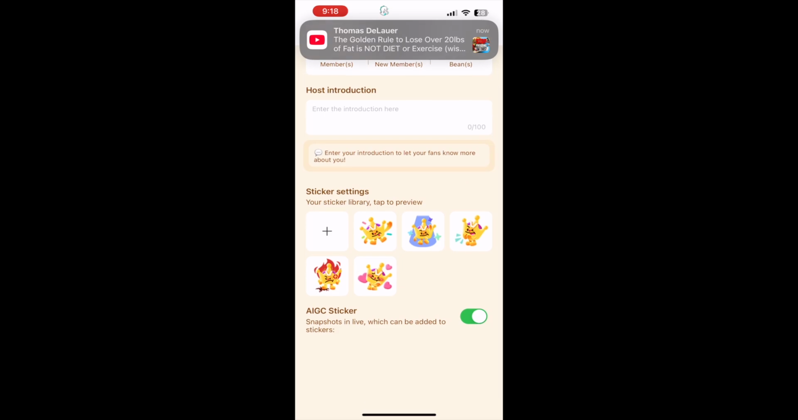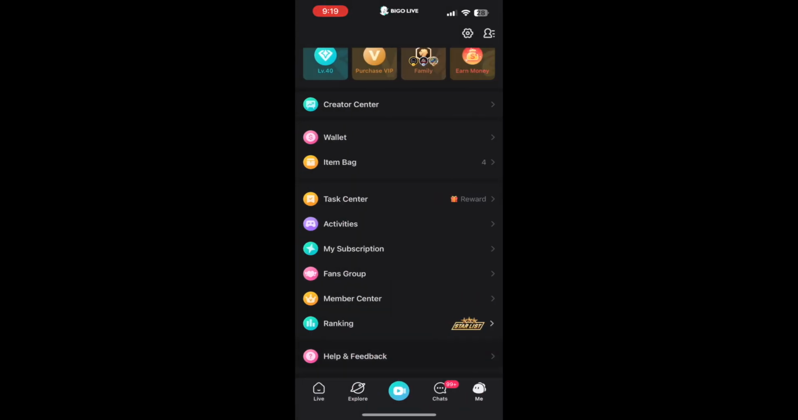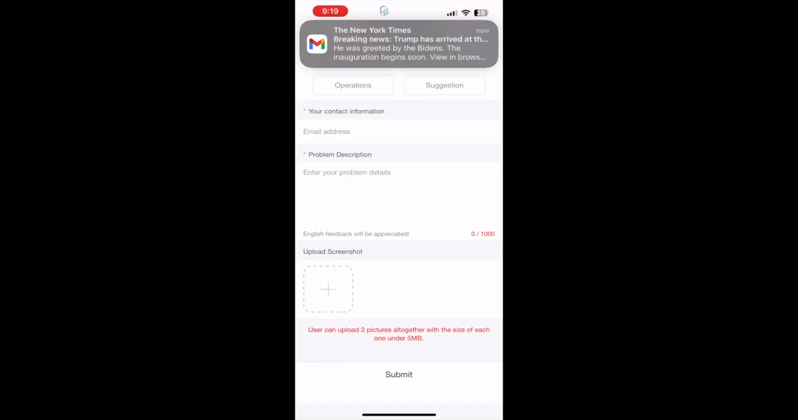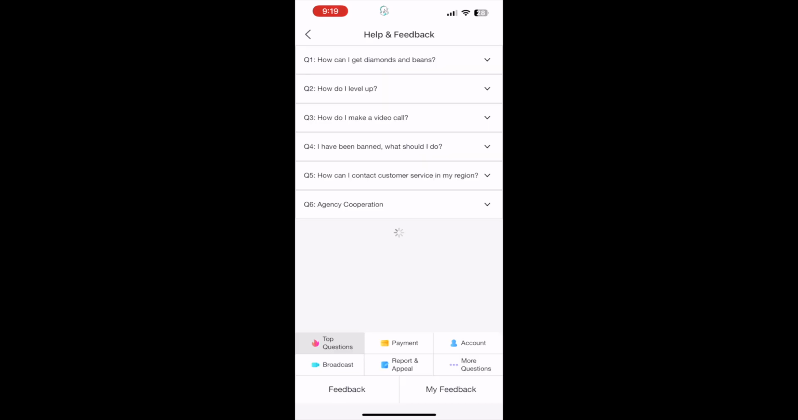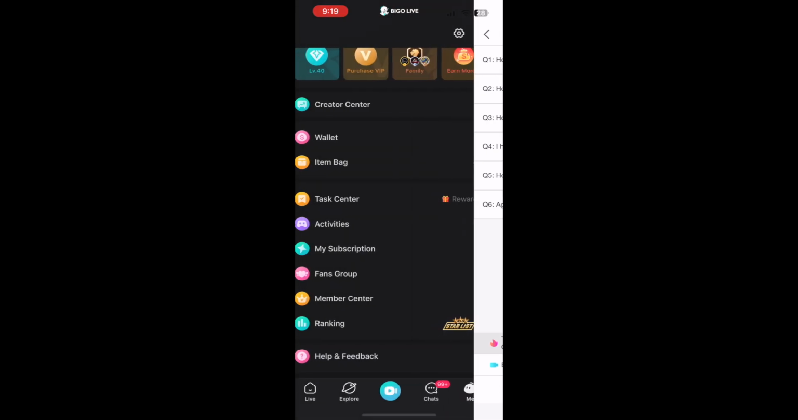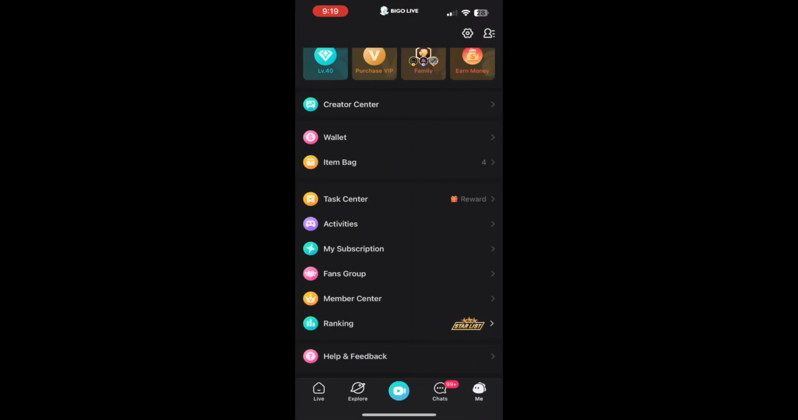We're skipping the help and feedback right now, which is really way more important than anything else. So that if you have any questions, any serious situations, you can reach out to help and feedback. Click on that, click on feedback. If you have any questions, fill out that form. Then if you want to come back and check the status of it, you will click on my feedback.